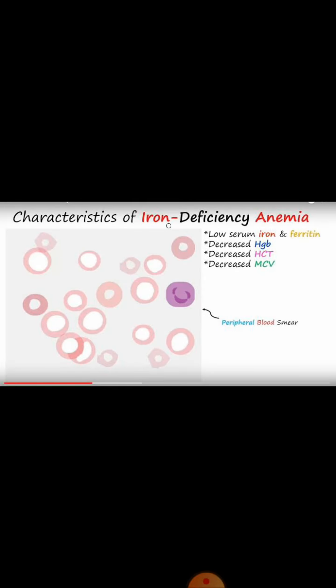So what are the characteristics of iron deficiency anemia? A person who is suffering from iron deficiency anemia has a low level of serum iron and ferritin. There is decreased hemoglobin, because red blood cells are not properly filled with hemoglobin. There is decreased hematocrit. Hematocrit means packed cell volume. As red blood cells are smaller in size and less in number, there is a decrease in the packed cell volume or hematocrit. Then there is a decrease in the mean corpuscular volume, as red blood cells are smaller in size, or microcytes.